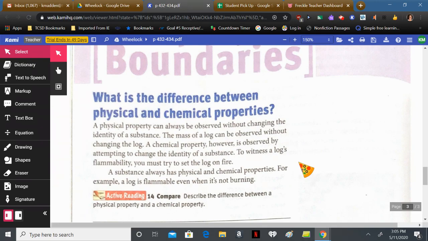A substance always has physical and chemical properties. For example, a log is flammable even when it's not burning.